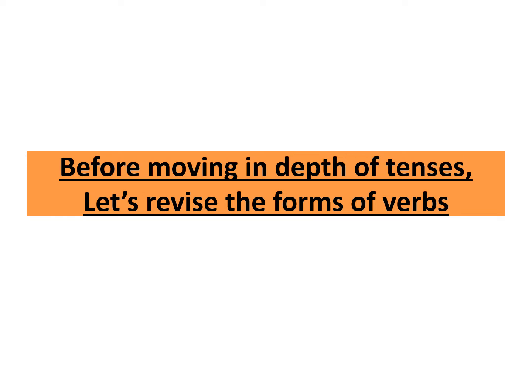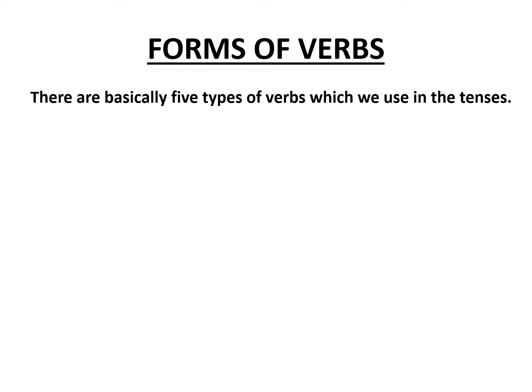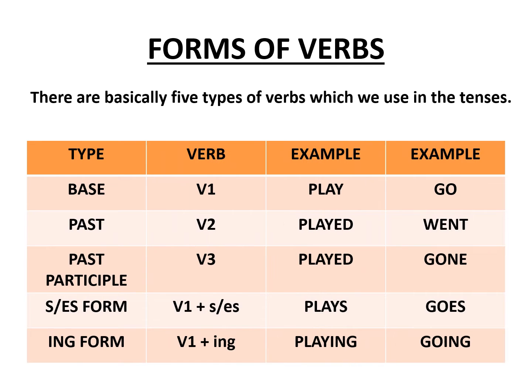Before moving in depth of tenses, let's revise the forms of verbs. There are basically 5 types of verbs which we use in the tenses. Base, first form of the verb, example play. Past, second form of the verb, example played. Past participle, third form of the verb, example played. S or es form, first form of the verb plus s or es, example plays. Ing form, first form of the verb plus ing, example playing.